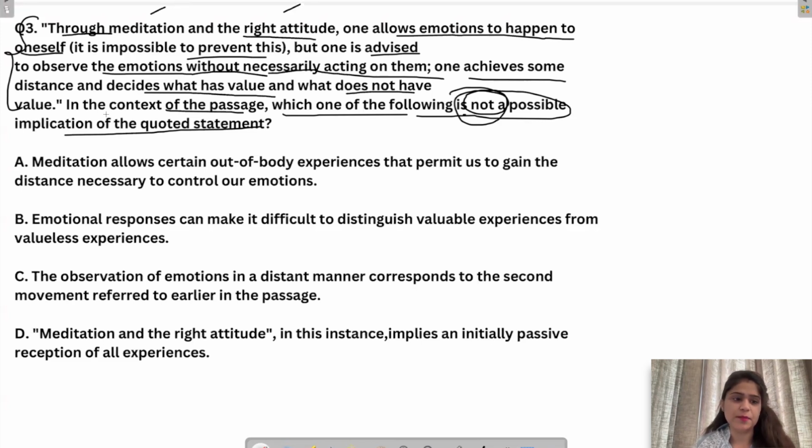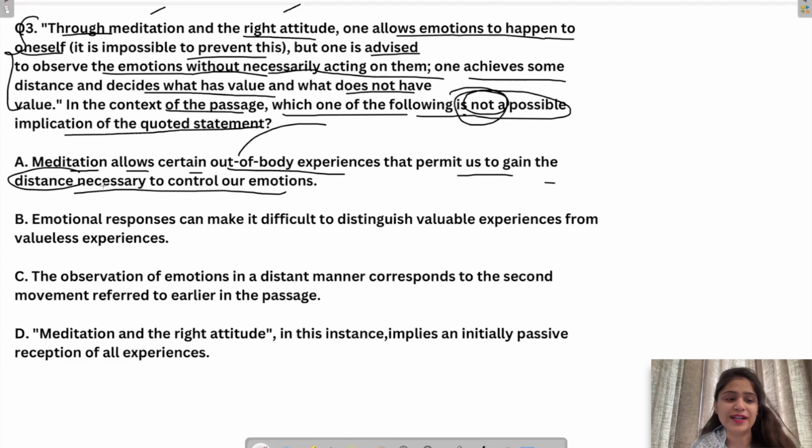So let's see. Meditation allows certain out of body experiences that permit us to gain the distance necessary to control our emotions. Now this is quite a funny option. ये जो distance की बात हो रही थी, ये कोई physical distance की बात नहीं हो रही थी कि out of body आप निकल के कोई distance maintain करोगे अपने emotion से. वो distance की बात हो रही थी that you do not identify yourself with emotions. So instead of thinking I am angry, just think that okay, anger is coming, it will just go away. So वो distance की बात हो रही थी, physical distance की बात नहीं हो रही, out of body कोई distance. No, not at all. This is absolutely incorrect, और हमें not a possible implication ही ढूंढना है.